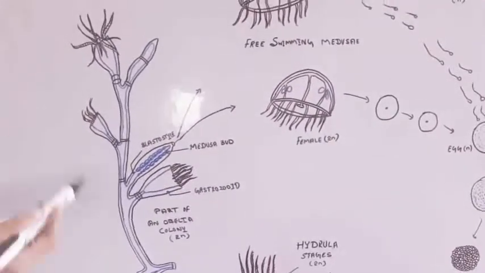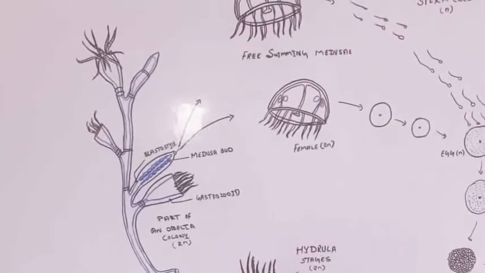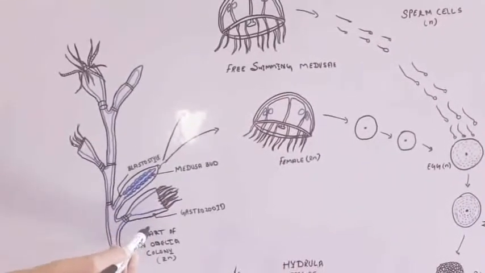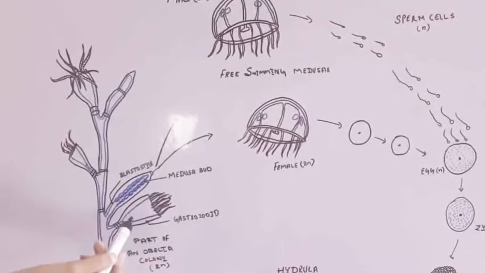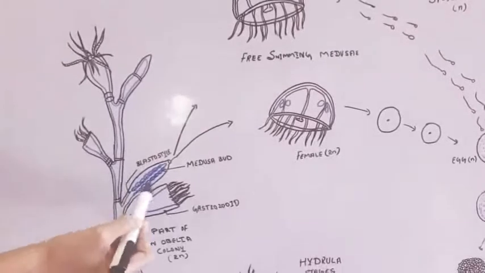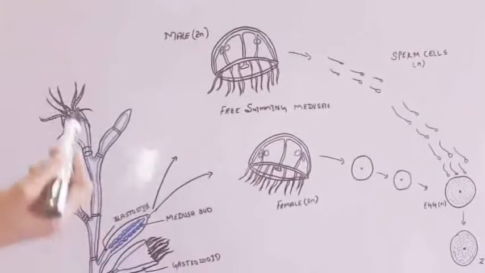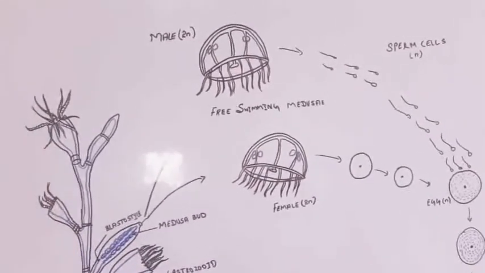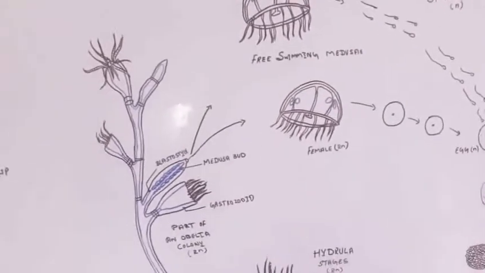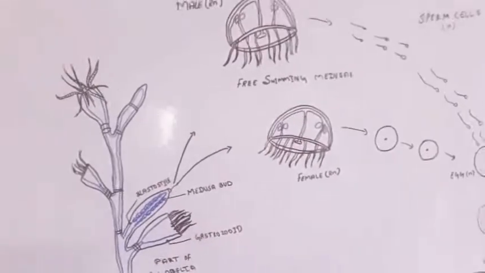The colony of Obelia contains three types of zooids: the nutritive zooid, also called a polyp or gastrozoid, the blastostyle, which is a modified polyp, and the medusa. Today you will learn about the life history of Obelia.